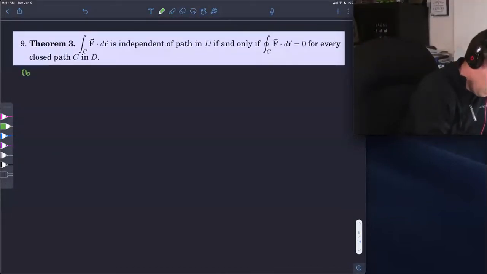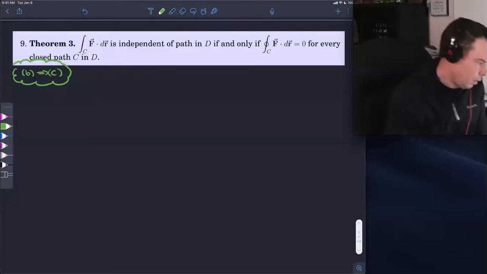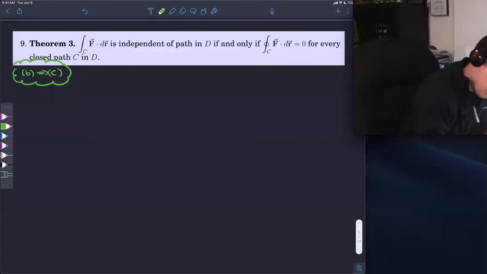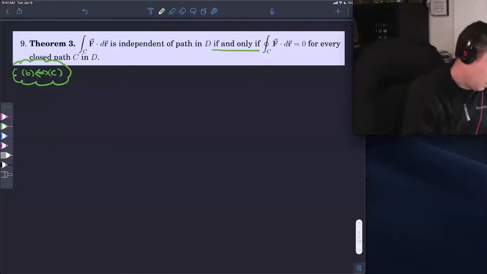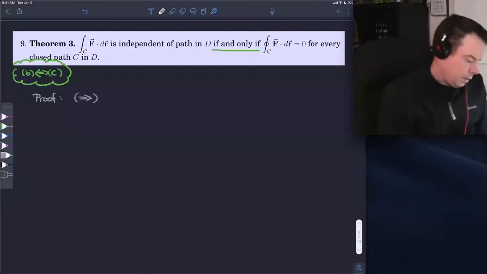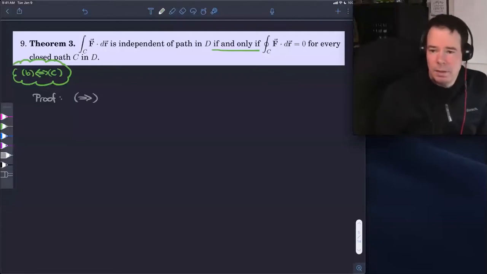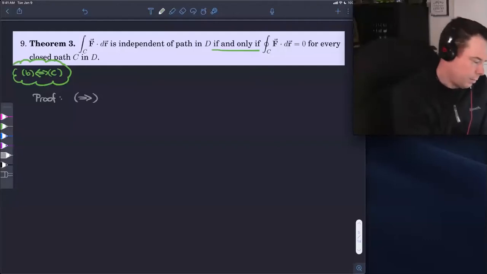This is B implies C. And in fact, it's actually both ways, because there's an if and only if that B is equivalent to C. That's what we're proving here. So let's go ahead and give this proof. So we'll start with the fact that F is independent of, or sorry, the line integral of F is independent of path.